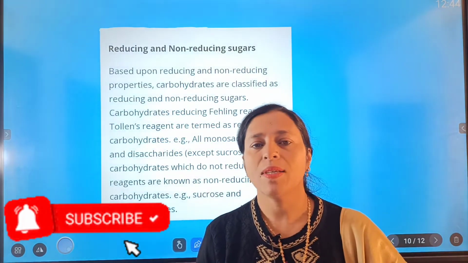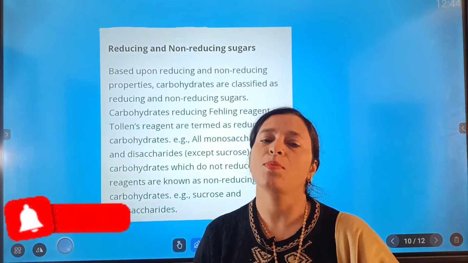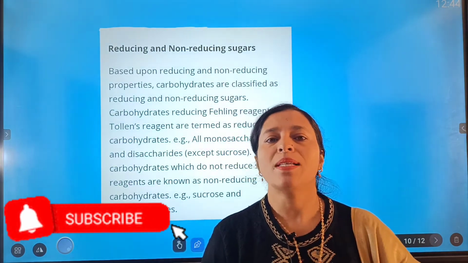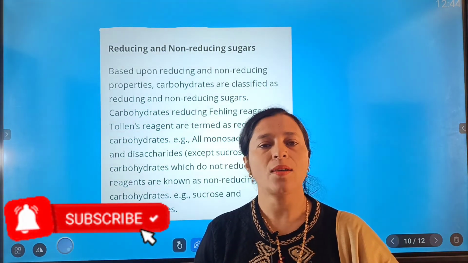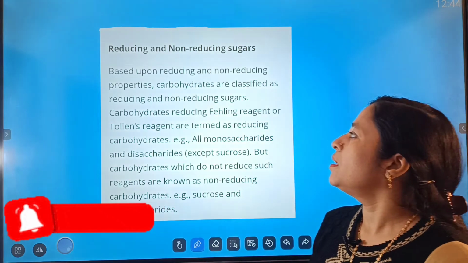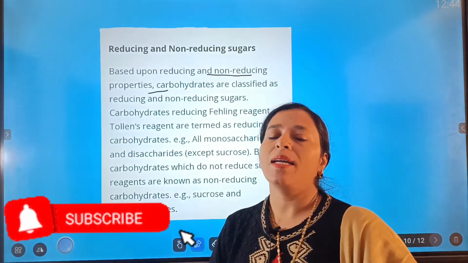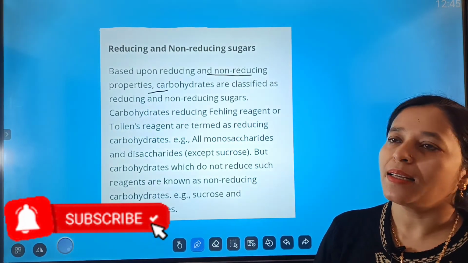The last one is, we can say there is also a distinction between reducing and non-reducing sugars. In your organic chemistry, you must have studied about Fehling solution and Tollens reagent. Now, based upon reducing and non-reducing properties, carbohydrates are also reducing and non-reducing.